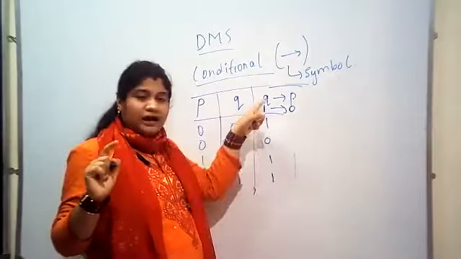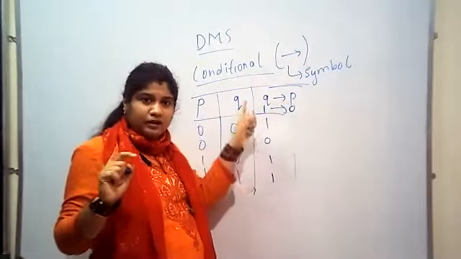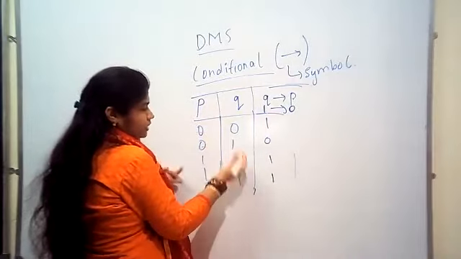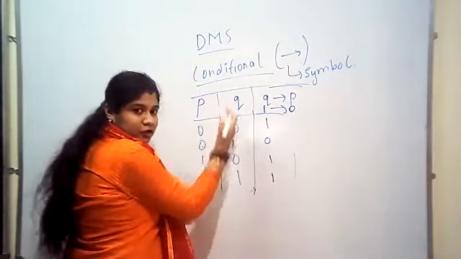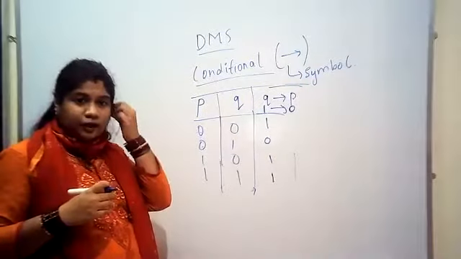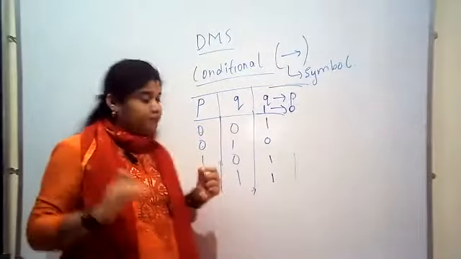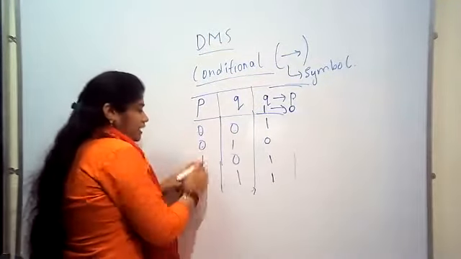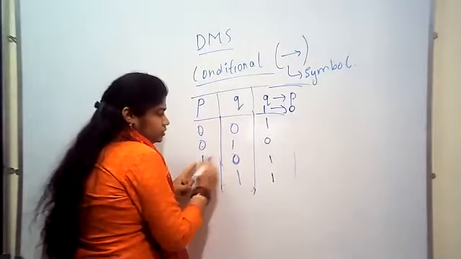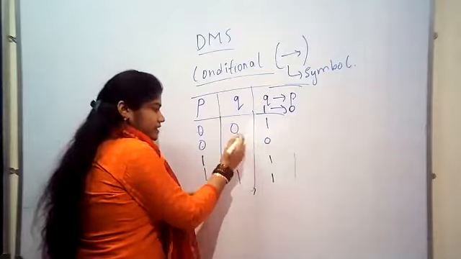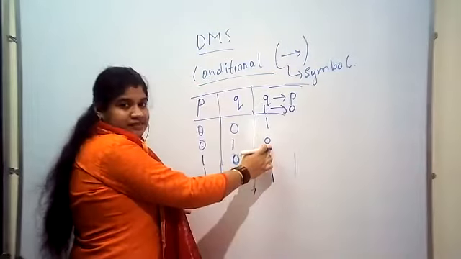When you take Q condition P, Q comes first, then P comes. Okay, first you'll be getting Q, then you'll be getting P. So first 0 0 1, then 1 0. For P, first P was 1 0, so we had taken 0. But now first is 1 and here 0, so it is 0.